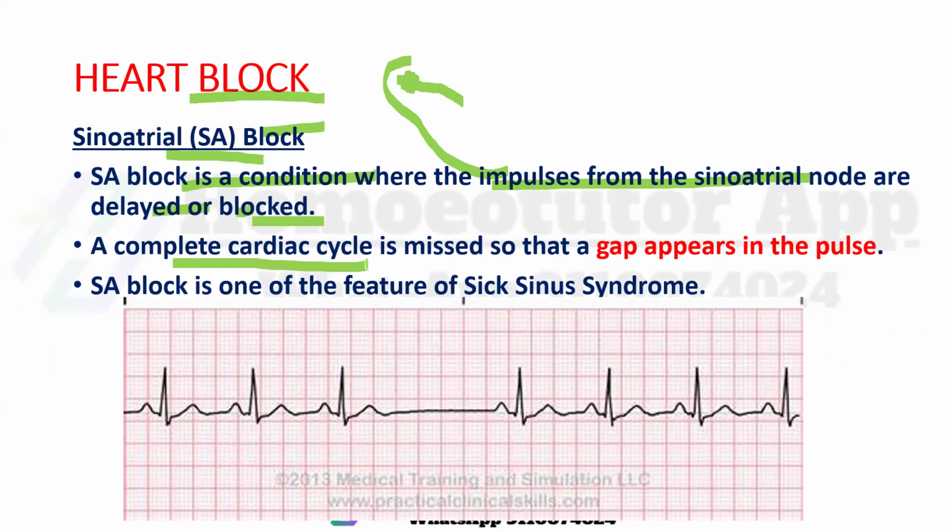A complete cardiac cycle is missed so that a gap appears in the pulse. Due to delayed or blocked or absent SA impulse, a gap appears in the pulse. You can see here from here to here, there is a gap of wave, a gap in the ECG, due to the gap of impulses. So due to SA block, we can see a gap of pulse.